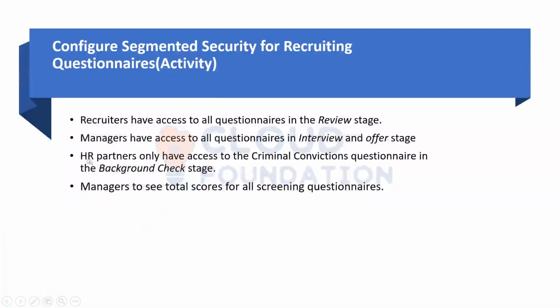Then the other one is only HR partners will have access to the criminal convictions questionnaire in background check stage. So over here, we are not supposed to give the whole access to background check questionnaires, right? We only have to give the criminal convictions questionnaire access. So how can we do it? Any idea?